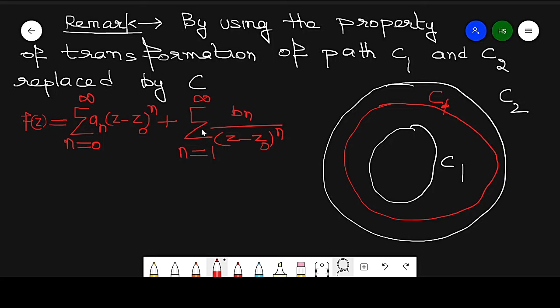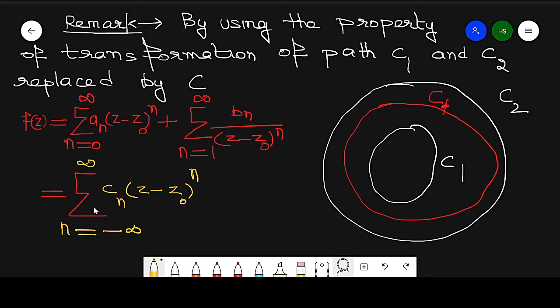In the combined form, this can be written as summation of C_n (z minus z naught) raised to power n, where n is running from minus infinity to infinity. So check that this series can be written in this way.